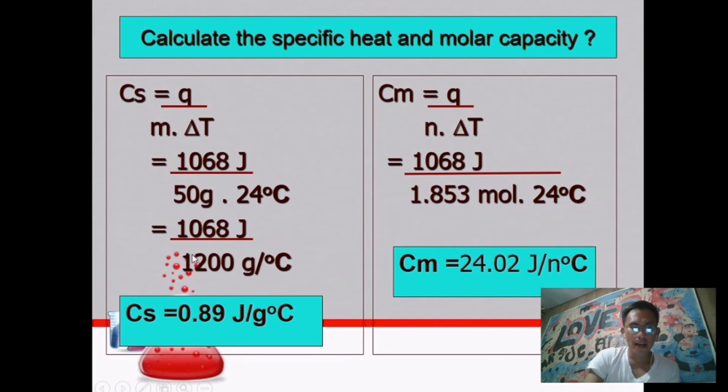And then I'll just divide the two, and the answer is 0.89 joules per gram per degree Celsius.